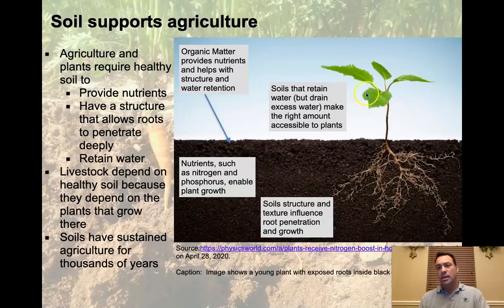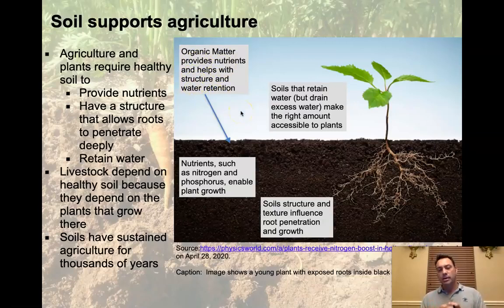So here we see the energy accumulation and the chemical storage through glucose. And then down here we see a totally different thing happening. What we see is that we have this black soil that's built up around the root structures here. And it turns out that black or brown color is usually organic matter. Organic matter provides nutrients and helps with structure and water retention.